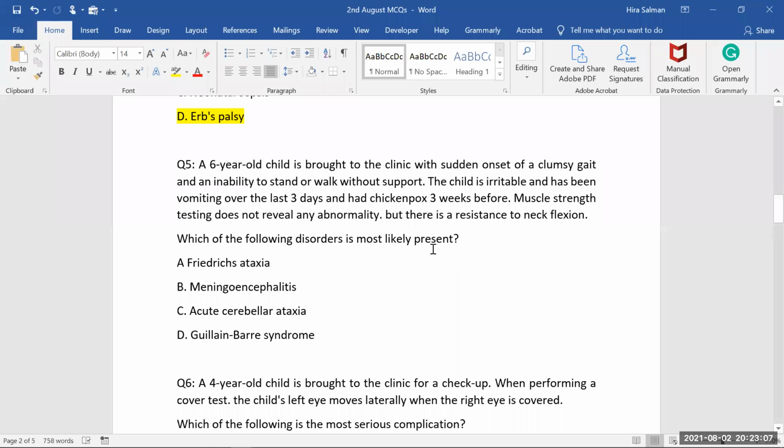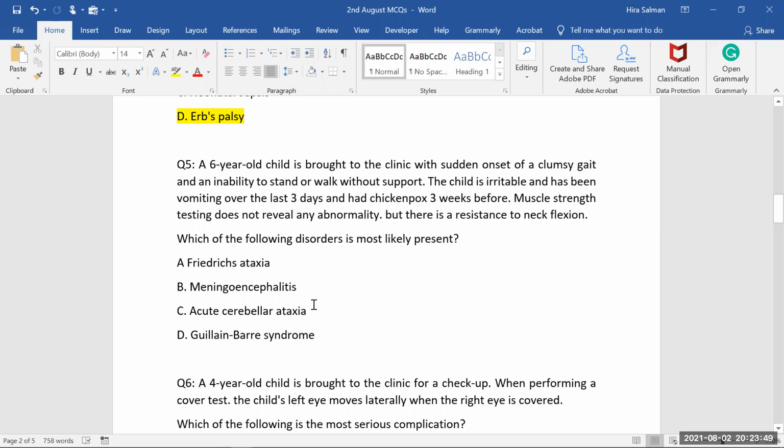Now, which of the following disorders is most likely present? What kind of disorder can it be? Friedreich ataxia, meningoencephalitis, acute cerebellar ataxia, or Guillain-Barré syndrome? Friedreich ataxia is one of the ataxias, but there mostly involuntary muscle involvement is seen. If the child is not walking properly, that's a voluntary act, involving voluntary muscles. A lack of coordination between the voluntary muscles can cause cerebellar ataxia. But Friedreich can involve involuntary muscles also, so this is not the diagnosis.